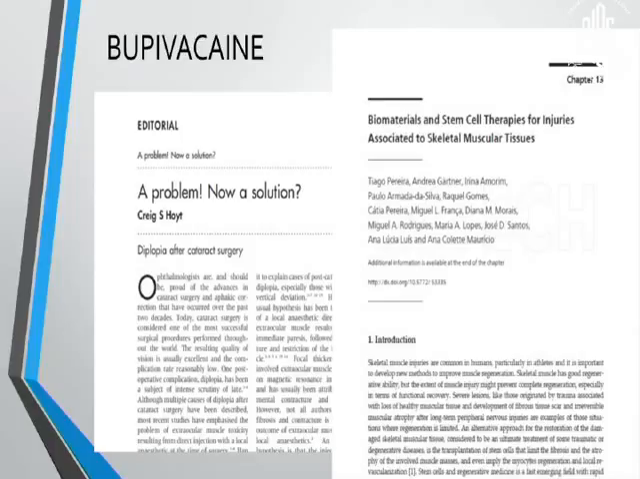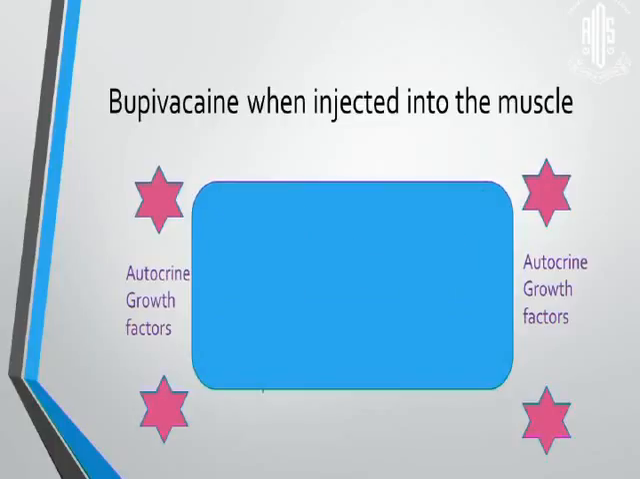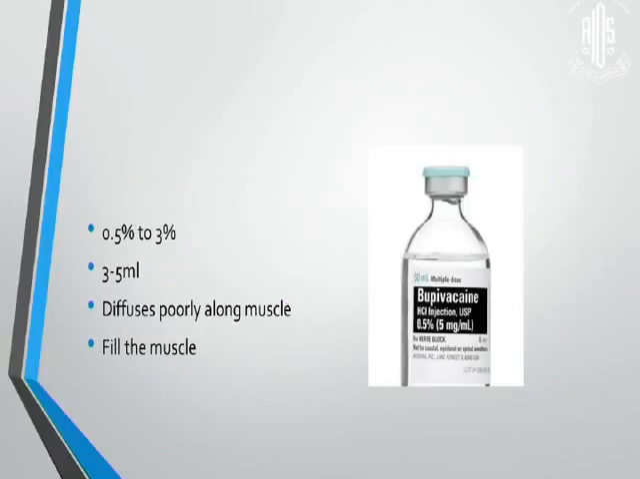Bupivacaine is a classic example where a problem was turned into a solution. There were a lot of papers which said that retrobulbar injections of bupivacaine were causing strabismus, and this was studied, and it was found that the mechanism of action could be used in treating strabismus. How does it act? It causes release of calcium from the sarcoplasmic reticulum. Increased calcium in the cytoplasm damages the myocytes, which makes the muscle stronger. A 0.5 to 3% solution can be used. 3 to 5 ml is usually injected, and it diffuses poorly, so multiple injections may be required throughout the muscle.